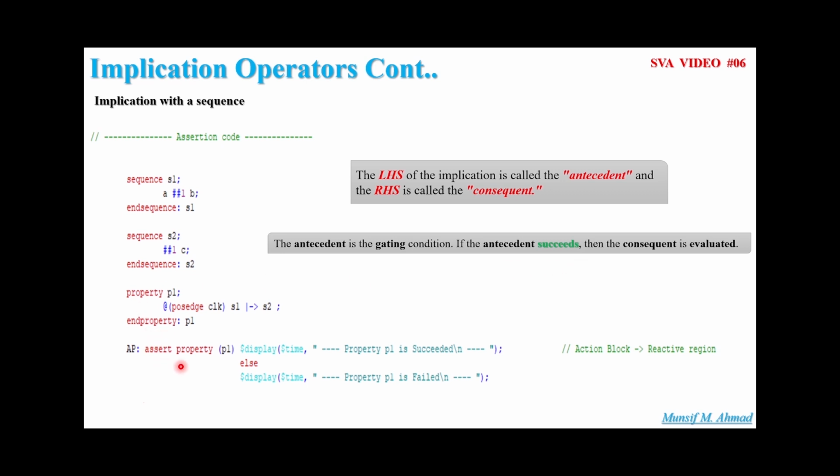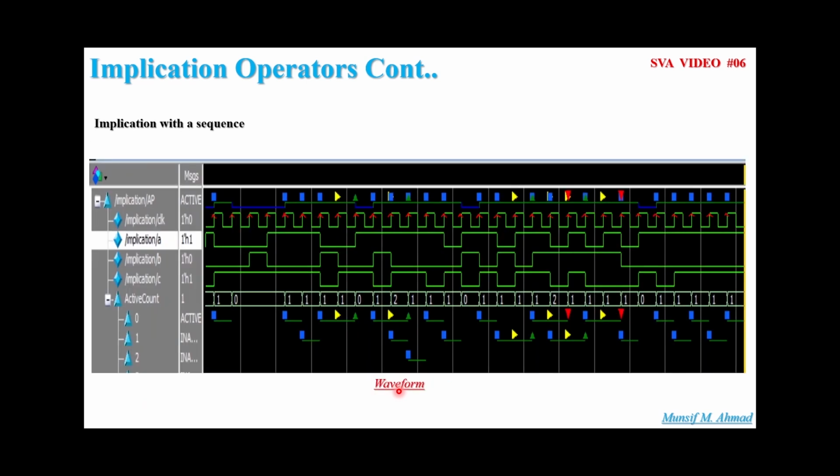Then we are asserting this property P1, in which we are writing our own custom message, which is nothing but the action block. Over there, if the assertion passes, we print the time and the message property P1 succeed. Else, we print property P1 fail. Let's try to understand with the help of this waveform.